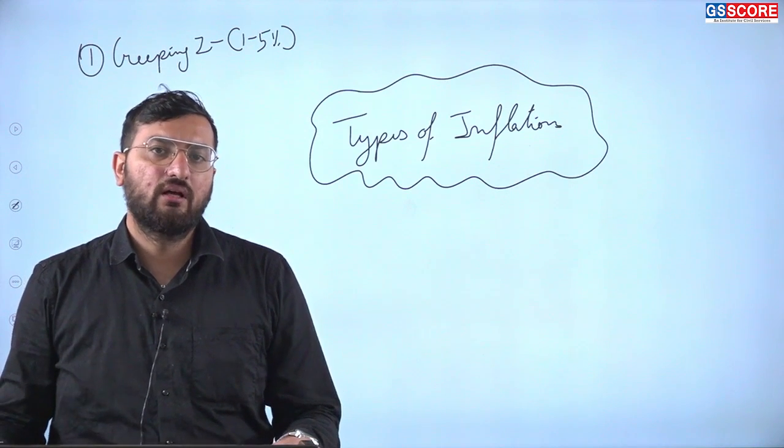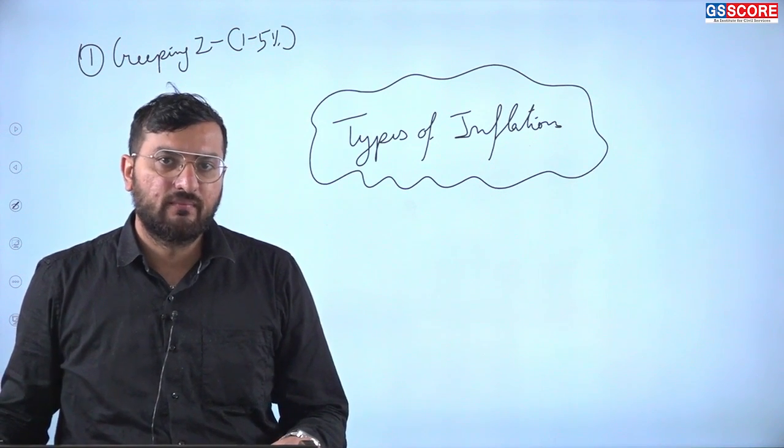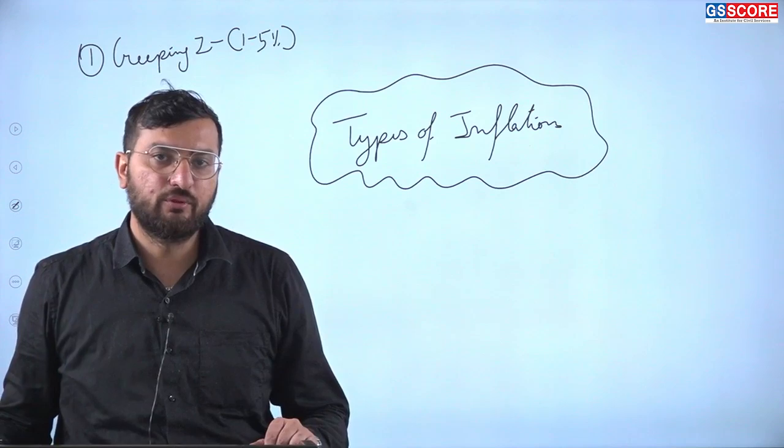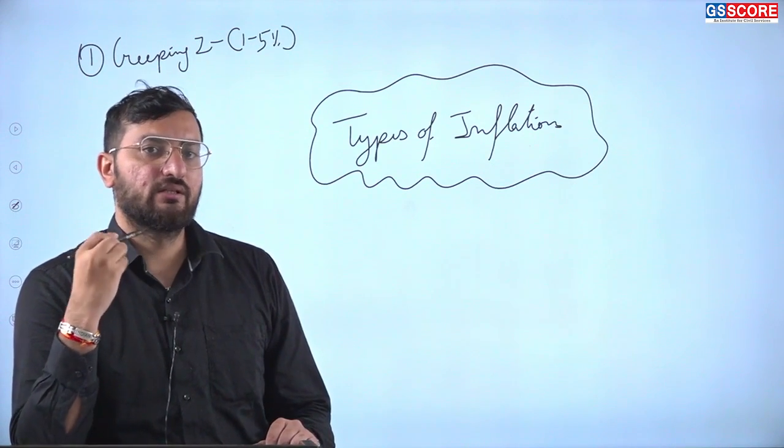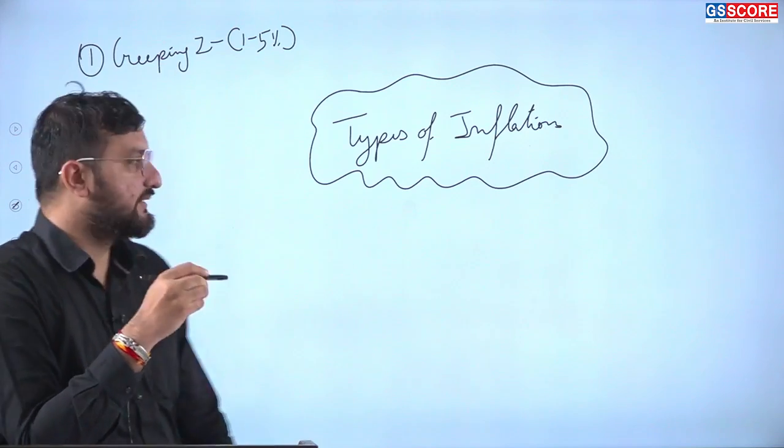Usually it is found in the developed nations. A little bit of increase there. Suppose this pen used to cost around 100 rupees. Due to inflation, the price has increased to 100 to 105 rupees.